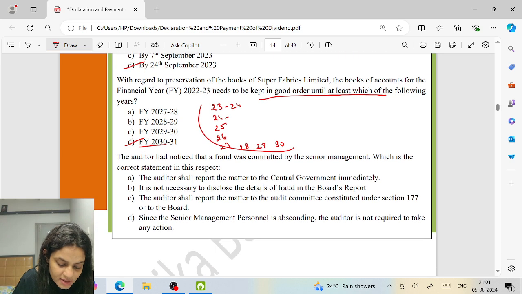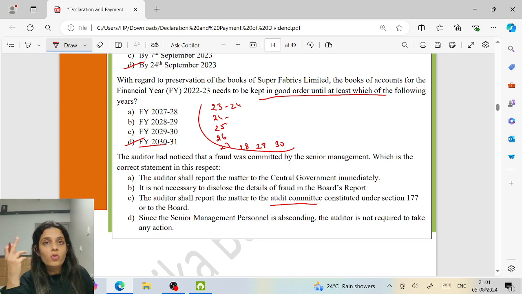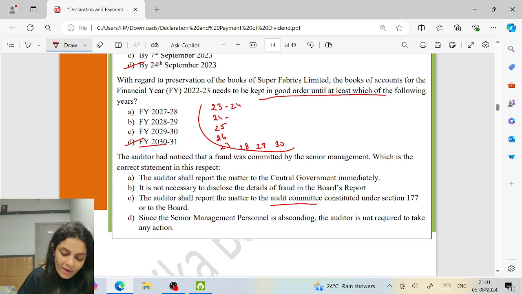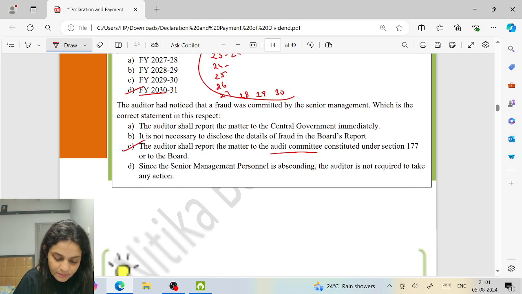The auditor has noticed that a fraud was committed by the senior management. Which is the correct statement in this respect? The auditor shall report the matter to the central government immediately. It is not necessary to disclose it. No, you have to disclose it in the board's report. The auditor shall report the matter to the audit committee constituted. Only when the fraud is 1 crore or more do you go to the central government. Otherwise, you have to report it to the audit committee.